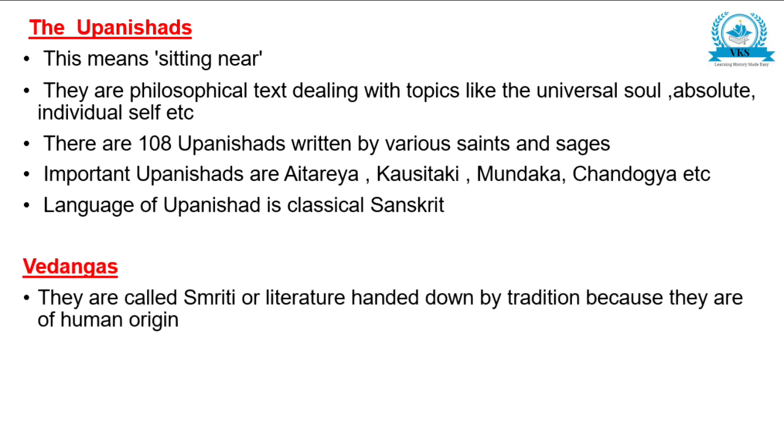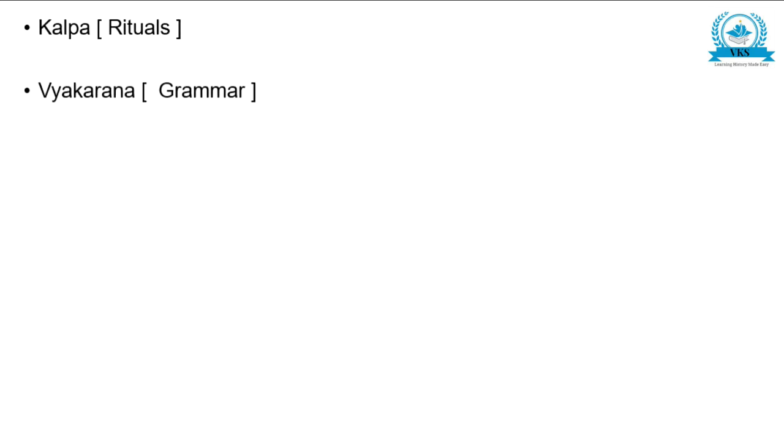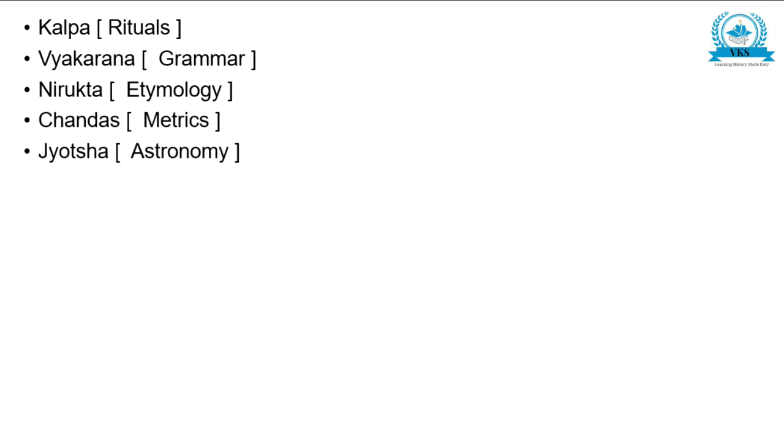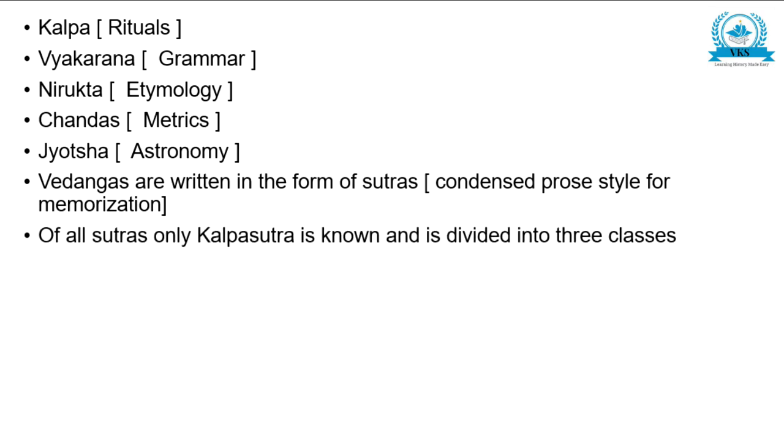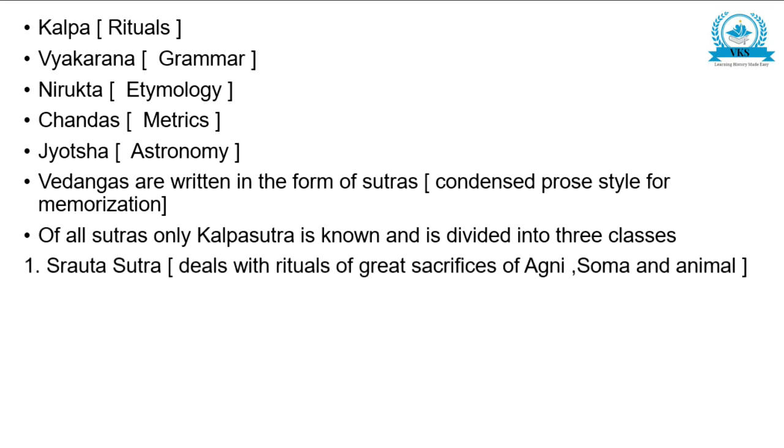Vedangas are called Smriti, or literature handed down by tradition, because they are of human origin. The 6 important Vedangas are Shiksha, pronunciation; Kalpa, rituals; Vyakarana, grammar; Nirukta, etymology; Chandas, metrics; and Jyotisha, astronomy. Vedangas are written in the form of sutras, a condensed prose style for memorization. Of all the sutras, only Kalpa Sutra is known, and it is divided into 3 classes.